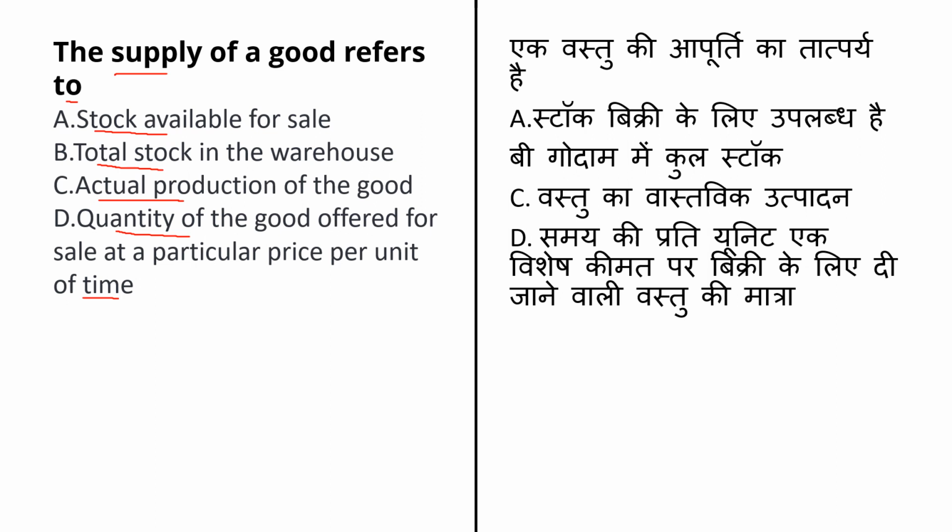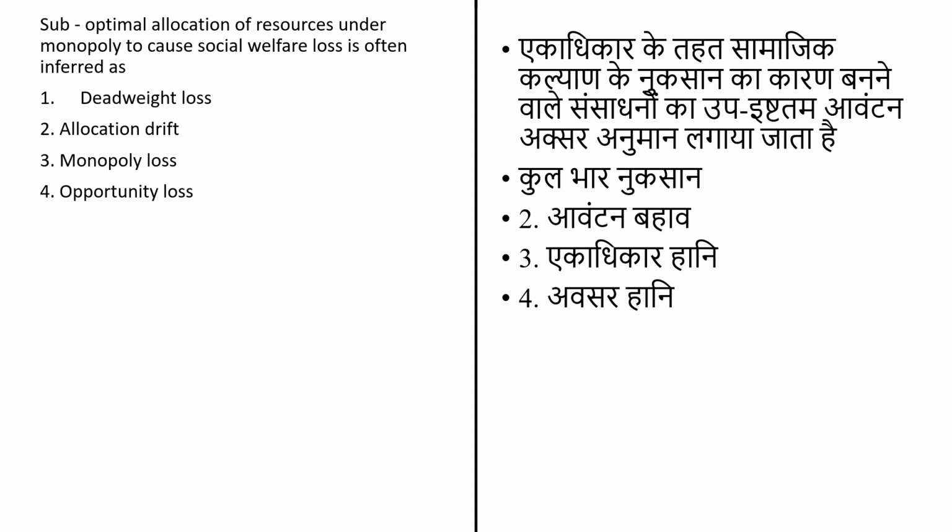Okay. So the correct answer is option number D. The supply of a good refers to quantity of a good offered for the sale at a particular price per unit of the time. So students, during my last lecture, I asked you one question.